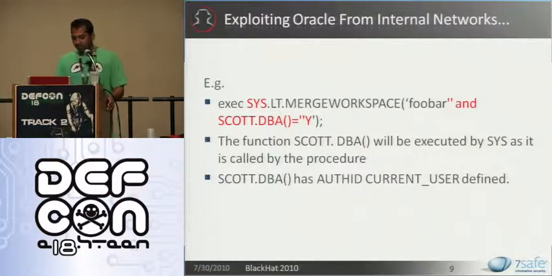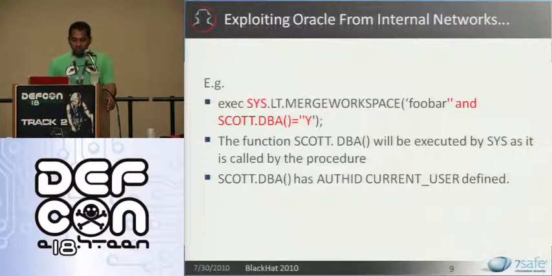For example, this was one such procedure which was available for public and was patched by Oracle, I think, a year ago. sys.lt.merge_workspace was one such procedure. So you inject into it the string semicolon and scott.dba is equal to y. So essentially, the function scott.dba, which you created, then executes with the privileges of sys. Hence, the user Scott ends up with the DBA privileges.